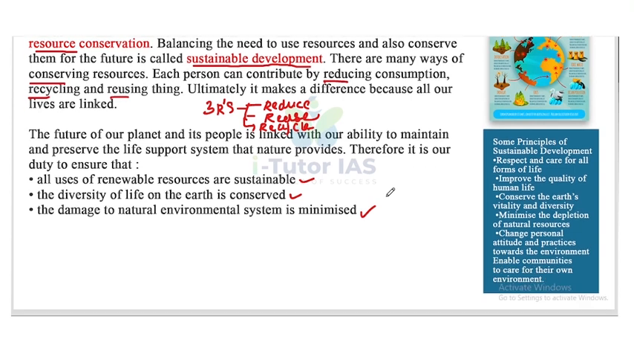Now, look at this. Some principles of sustainable development. First one, respect and care for all forms of life. We should respect all forms of life and care for them. Improve the quality of human life. Conserve the earth's vitality and diversity and minimize the depletion of natural resources. Change personal attitude and practices towards the environment. And final one is enable communities to care for their own environment. So these are some principles of sustainable development.